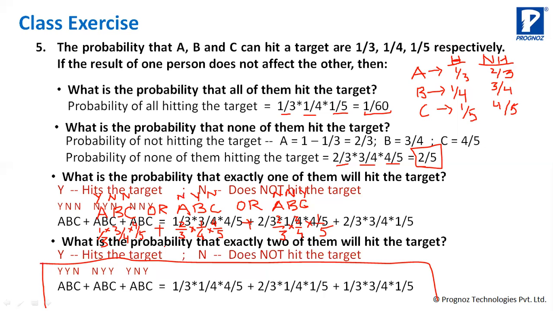Now put in the same values for everything. A hitting the target is 1/3, B is 1/4, and C not hitting the target is 4/5. Similarly for the second one and the third one. You add all these things, and you'll get the answer. This problem looks big, but it's a nice problem to understand how it works.